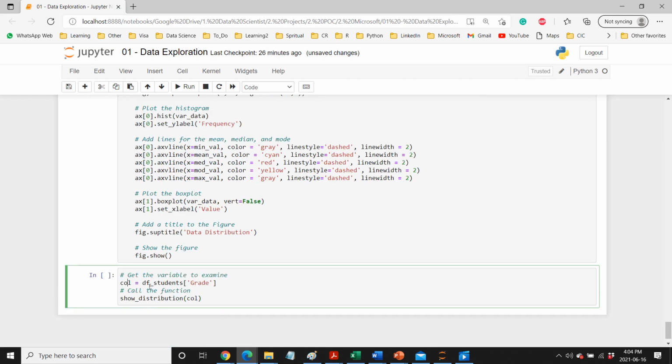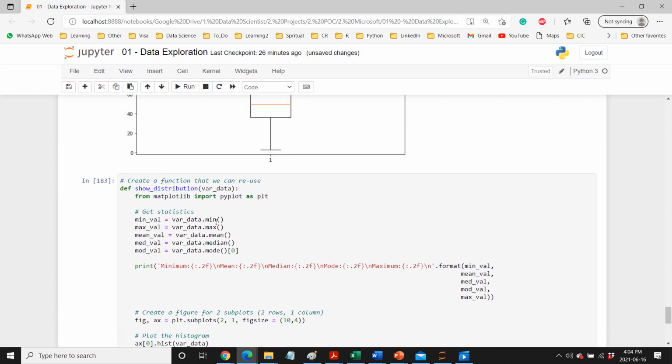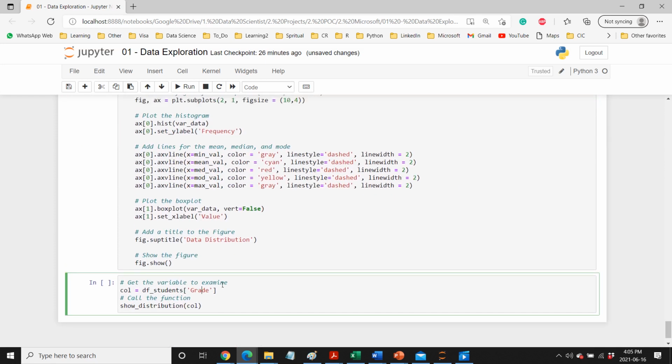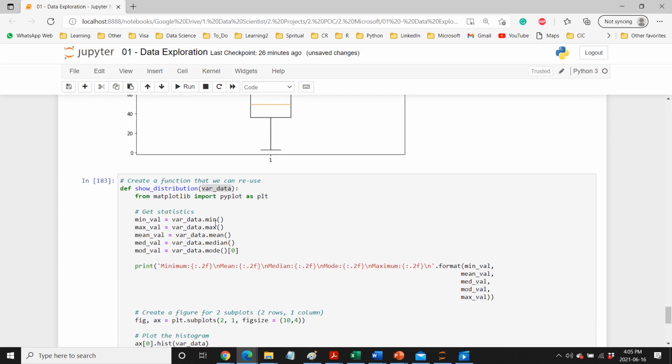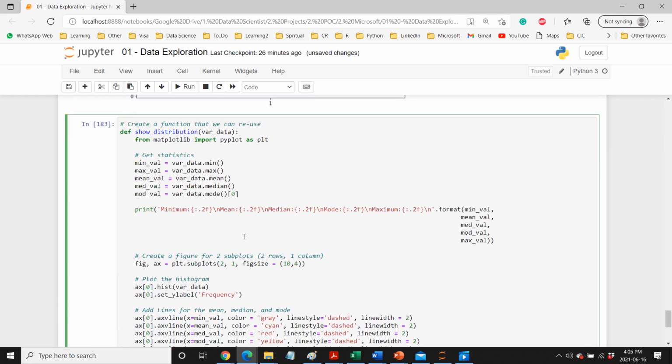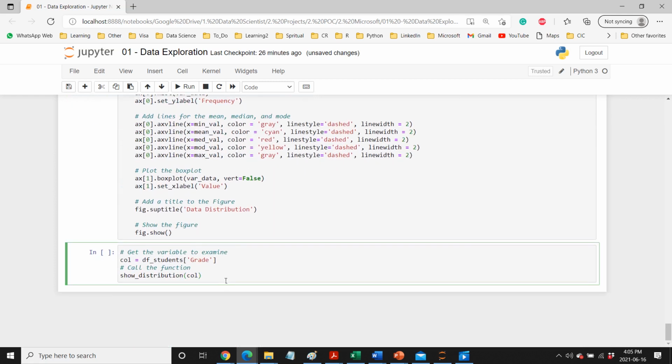And now if you call the function, you can see this is the column from the data frame dot column, and that's what we are passing. So now grade we are passing, so the grade will go here, and grade dot min, grade dot max, not grade actually, it's df dot grade dot min, max, mean, so everything is coming for the grade, and that's what we can see here. If I run this, already, yes I did.